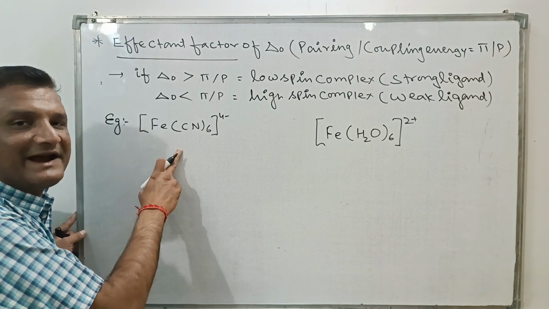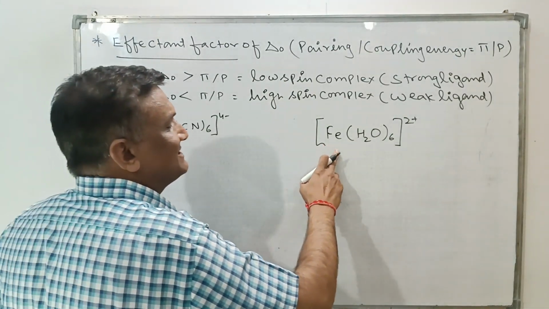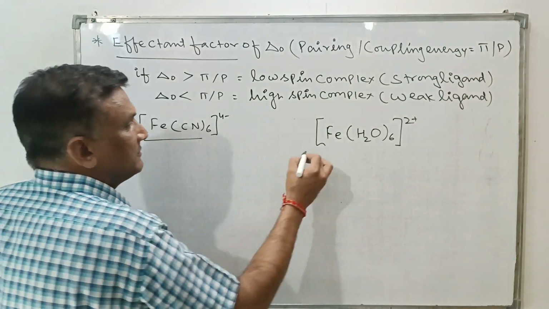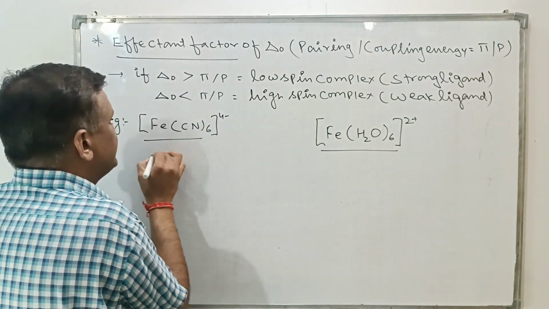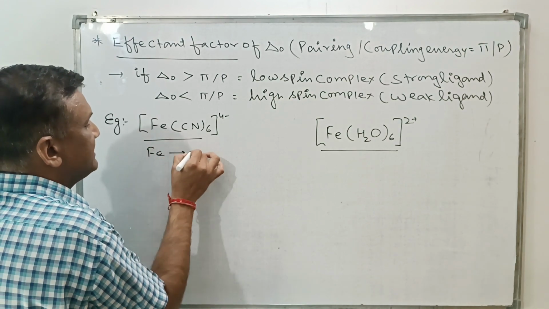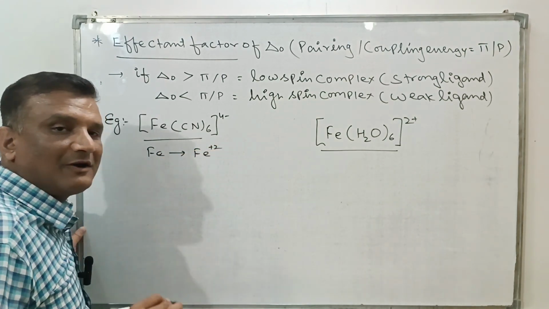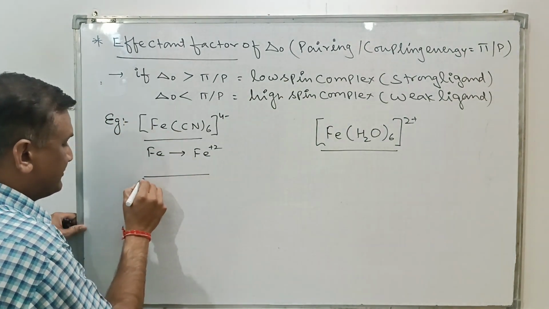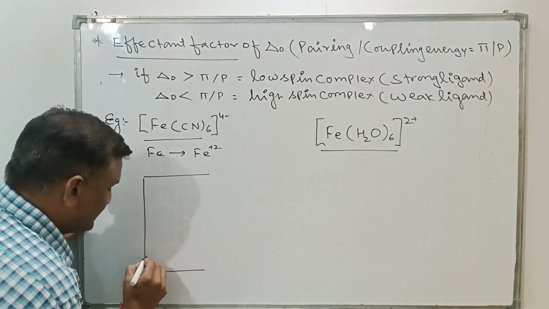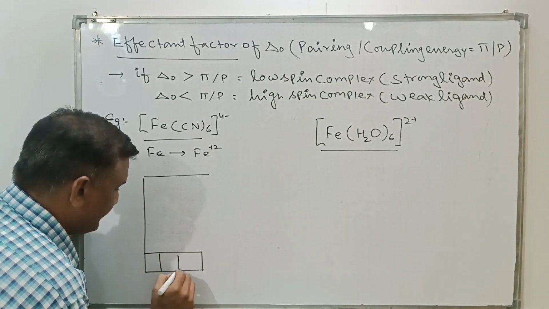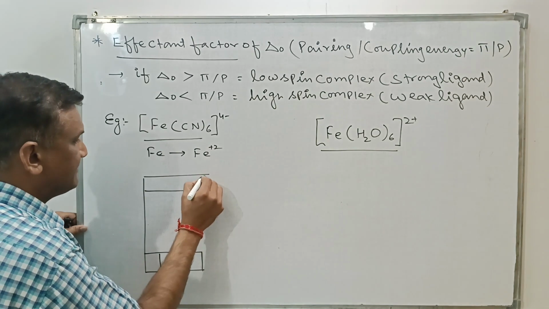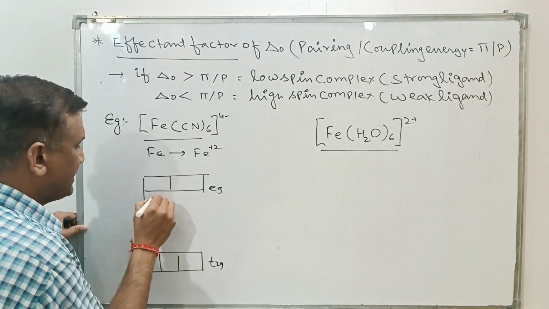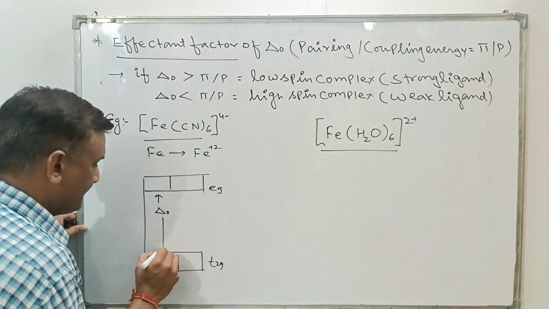This is called hexacyanidoferrate(II), and this is called hexaaquairon(II). In both complexes, Fe is in the plus 2 state. Now it's time to discuss the CFT for these complexes, which you can see through the diagram. This is the T2g set of orbitals and this is the eg set of orbitals. This energy difference is del O.